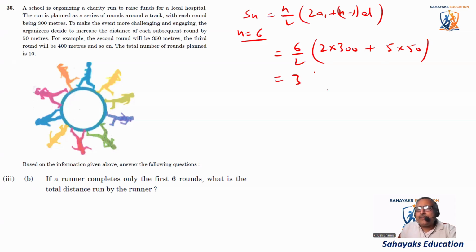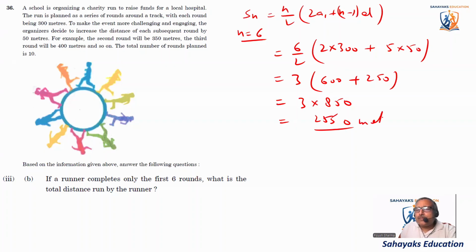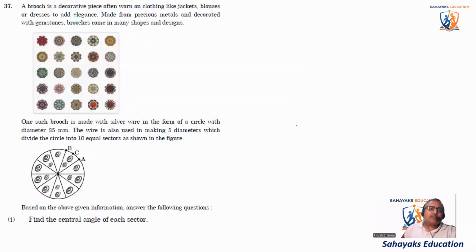So it is 3 into (600 plus 5 fifties is 250). So it comes out to be 3 into 850. 3 zeros are 0, 3 fives are 15, 1, 3 eights are 24, 2, so 2550 meters. Okay, next. It's another question now.